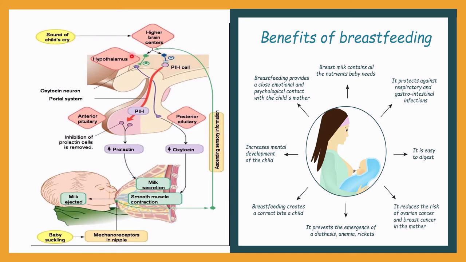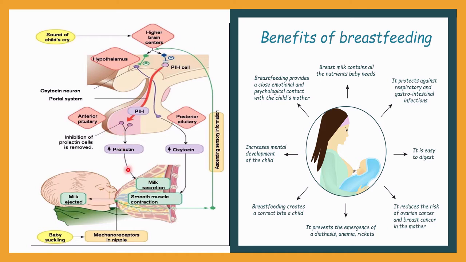As the PIH cells are activated, they transfer the signal to the anterior pituitary. As the anterior pituitary gland receives the signal from the PIH cell, the inhibition of prolactin cells will be removed, and as a result the prolactin amount will increase. These cells will now start secretion of prolactin.